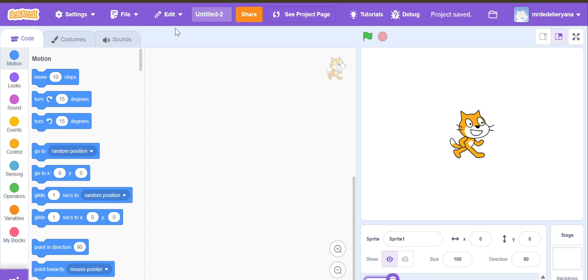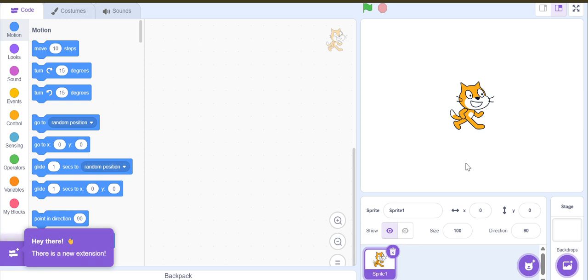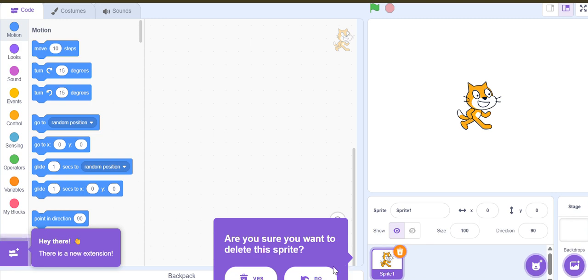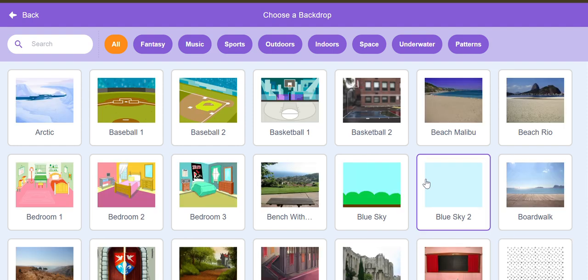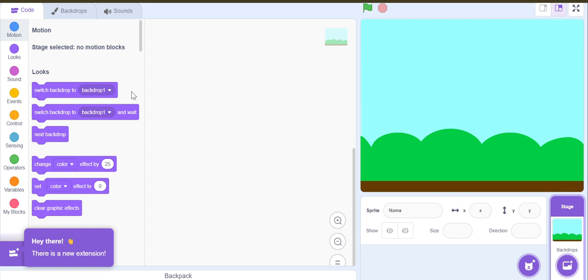To make a welcome screen or a game over screen during the game, and connect it to the video tutorial that I already provided in your Google Classroom. It's kind of simple actually. Now, first, what you need to prepare, you need to get rid of this cat. Why? Because we don't need it. What you need is the background. For example, I'm gonna choose this.